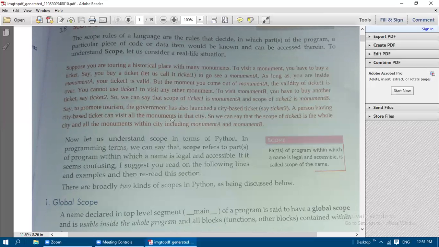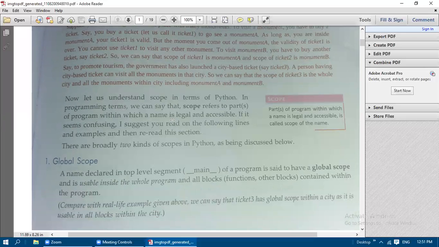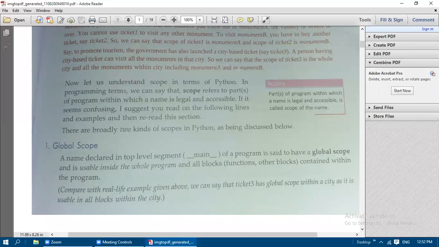So in the same way, in Python also, the scope of a name or variable is limited to only some particular area. Let us see, there are broadly two kinds of scopes in Python. How many kinds of scopes are there in Python? Only two. One is global scope, another one is local scope.